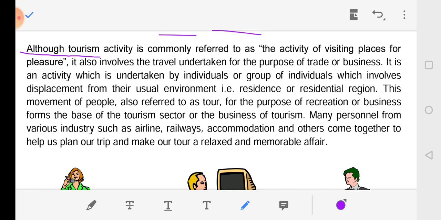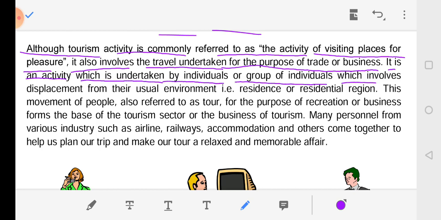Although tourism activity is commonly referred to as the activity of visiting places for pleasure, it also involves the travel undertaken for the purpose of trade or business. It is an activity which is undertaken by individuals or groups of individuals, which involves displacement from their usual environment, that is residence or residential region.